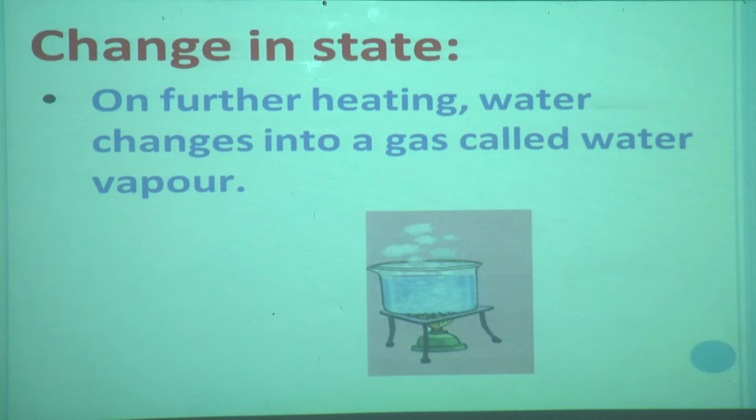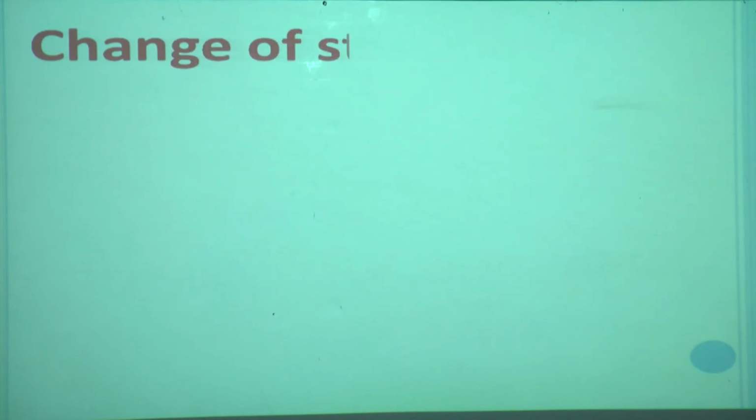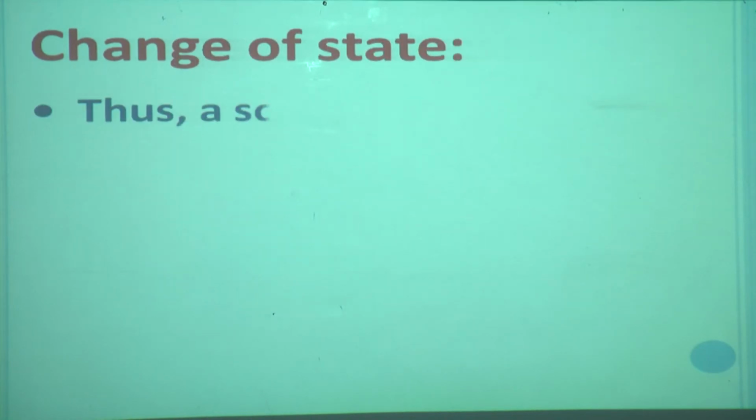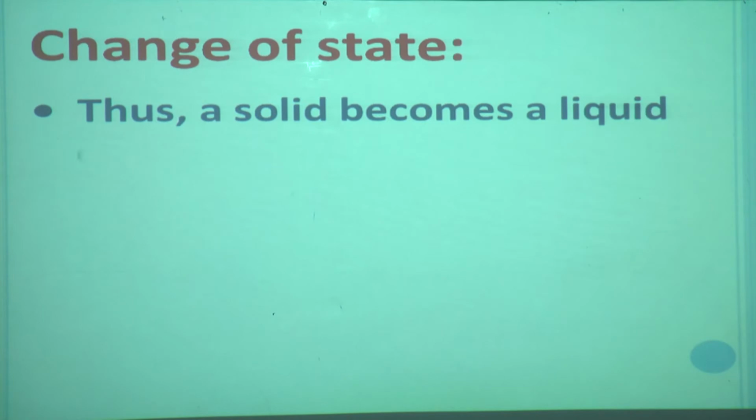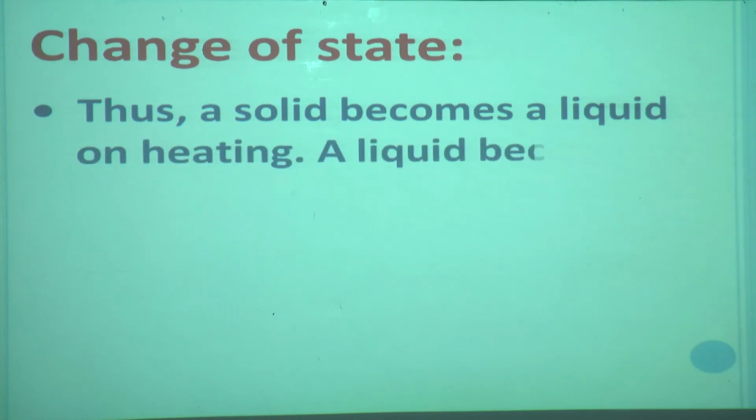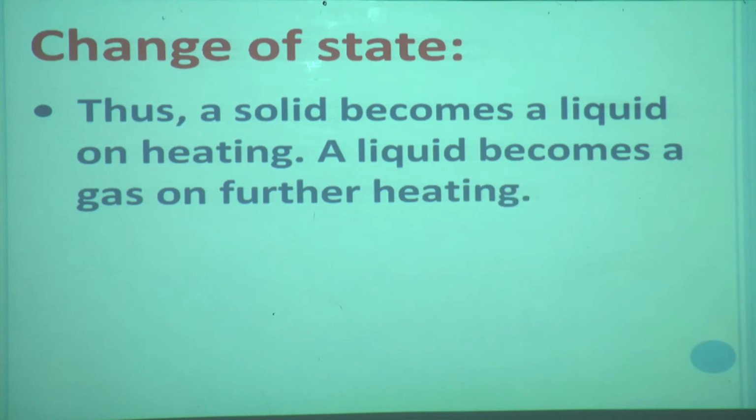Means when you heat, see here, change of state: the solid becomes a liquid on heating, and a liquid becomes a gas on further heating.